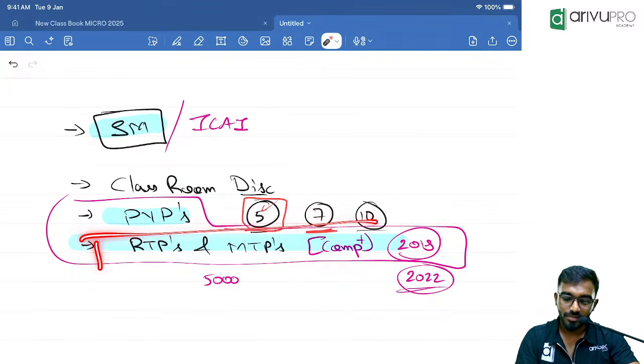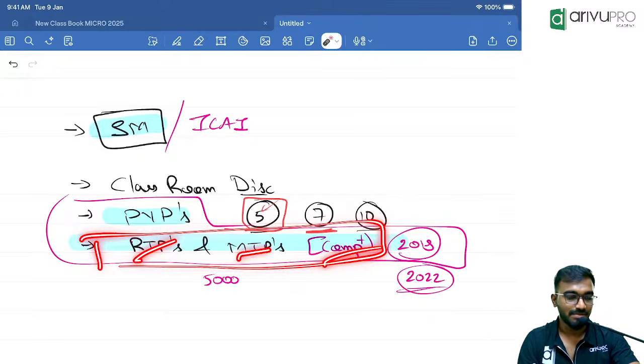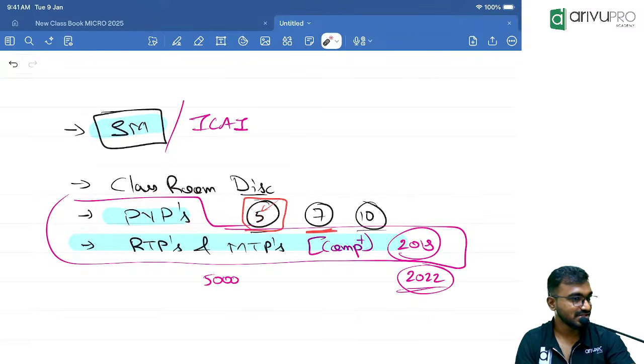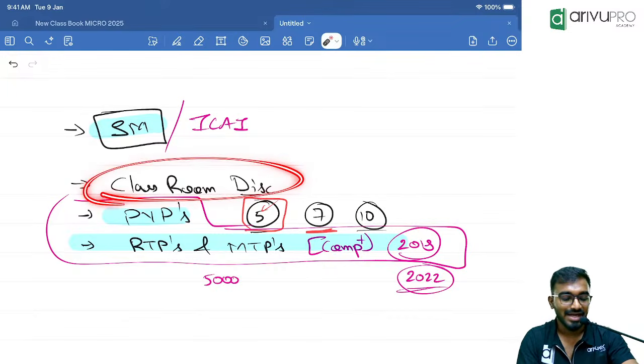So 2 soft copies you will be downloading: the RTP, MTP compiler document, and the study material. This simultaneously I will be doing in class. If you feel, no, we don't want answer keys, we just need a question paper, it is already a part of the compiler. If you feel we also need answer keys and chapter wise marking, let me know, I will share it. And classroom discussion I will share.